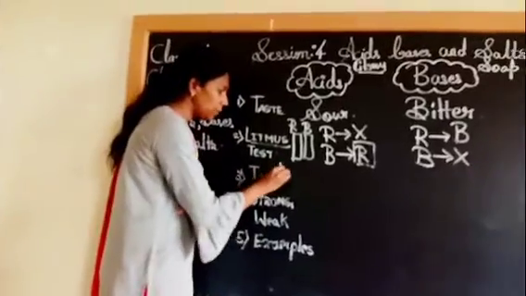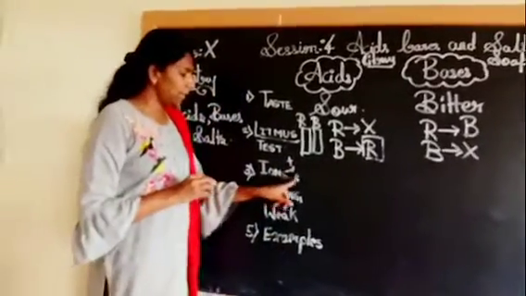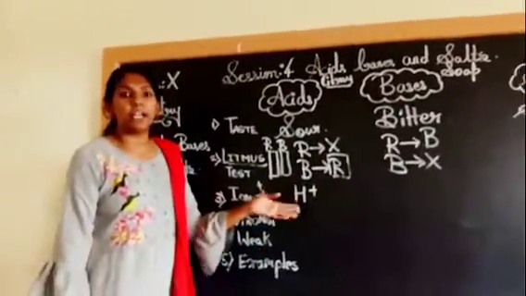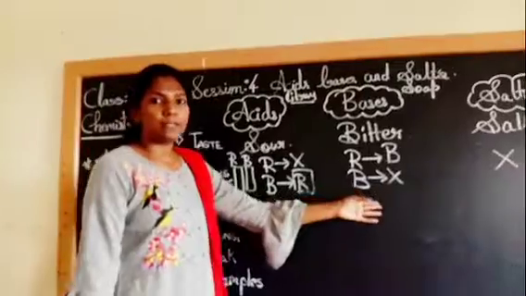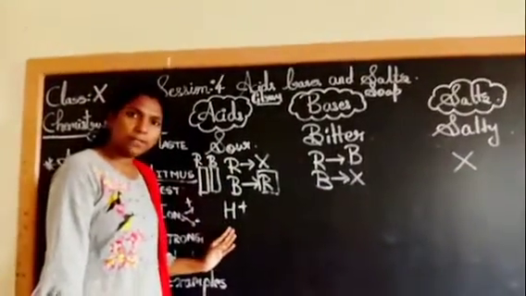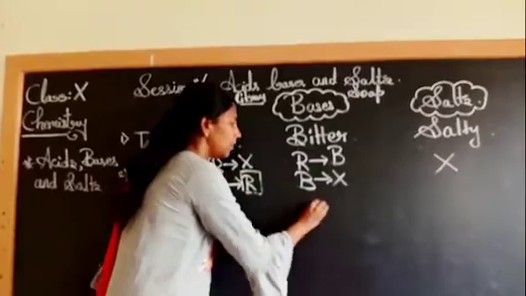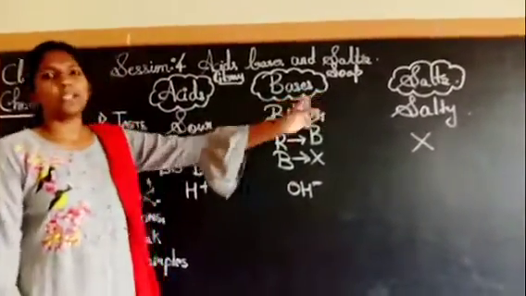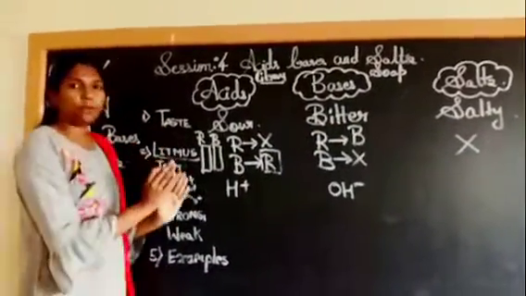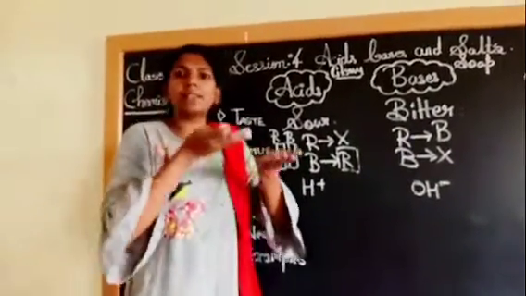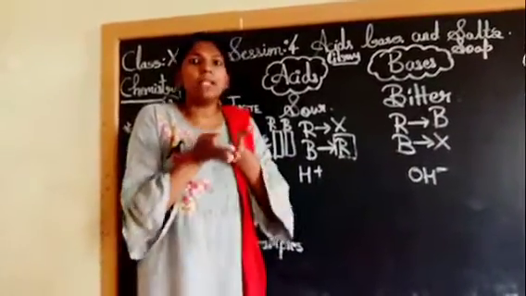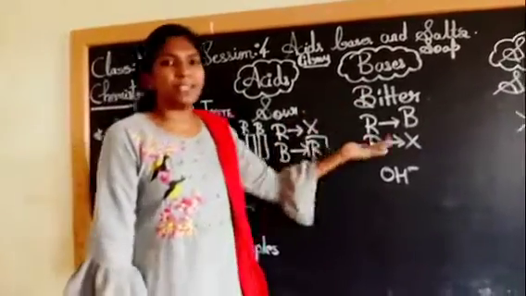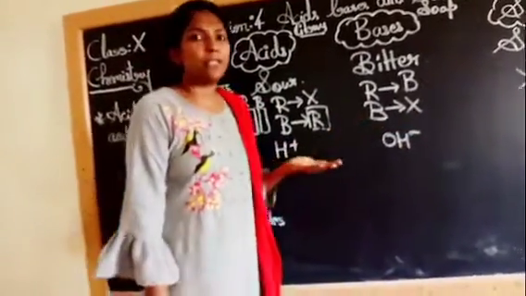So we know there are two types of ions, positive and negative. In the case of acids, they produce more hydrogen ions. In the case of bases, they produce OH minus ions. And salts, we are just going to keep aside, but you have to remember, when you add any acid into the aqueous solution, they dissociate and give more hydrogen ions, and bases give more OH minus ions.